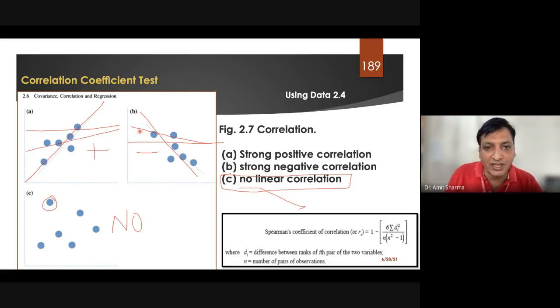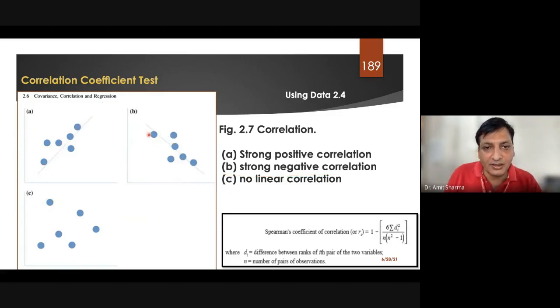For example, here you can see that most of the data points are joined together; then only you are going to get a linear line. Here you can see this dot is matching, this is matching, this is matching. So you have to draw a line where the maximum dots touch a particular line. That line will be considered for the relationship. Whenever you have no correlation, you are going to get a graph like this. That straight line you are not going to observe. Your data will be something like this.